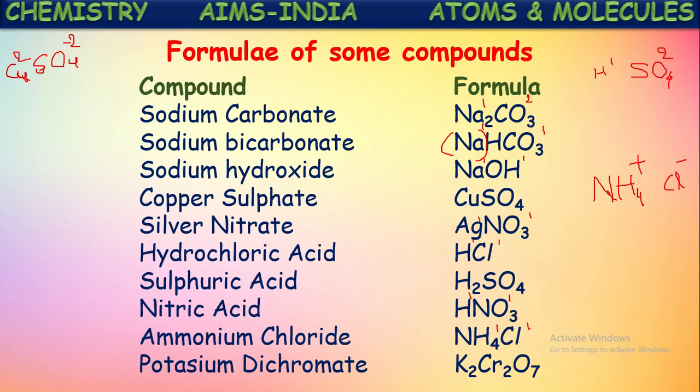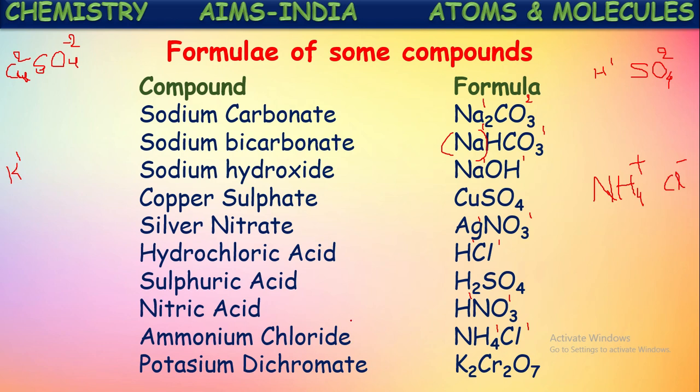Next one, potassium dichromate, a little bigger compound it is. In this, potassium valency is 1 because it forms an ion with the K plus symbol. Because its valency is 1, it will lose that electron and form the positive ion K plus.